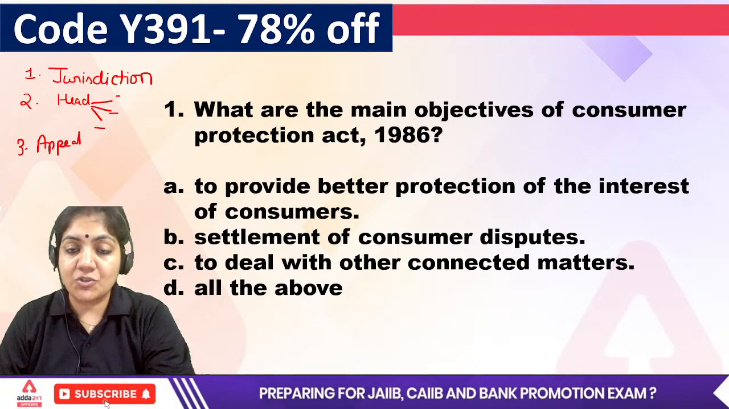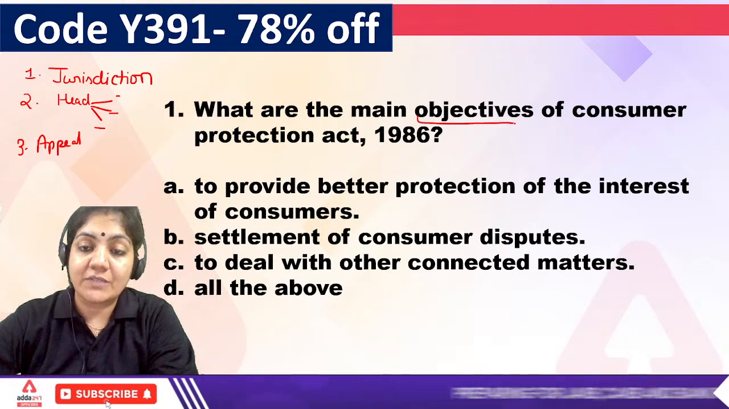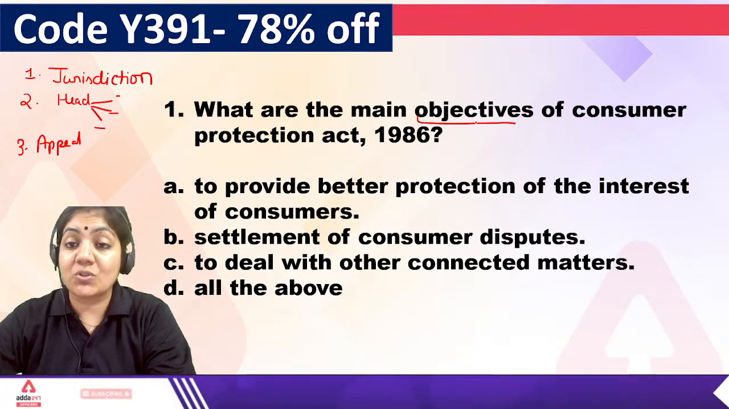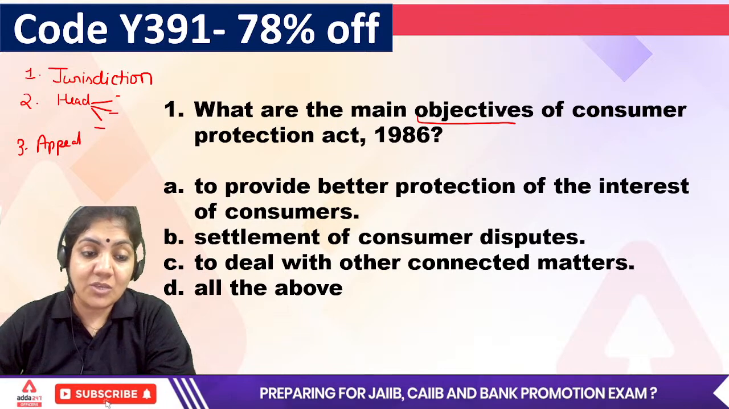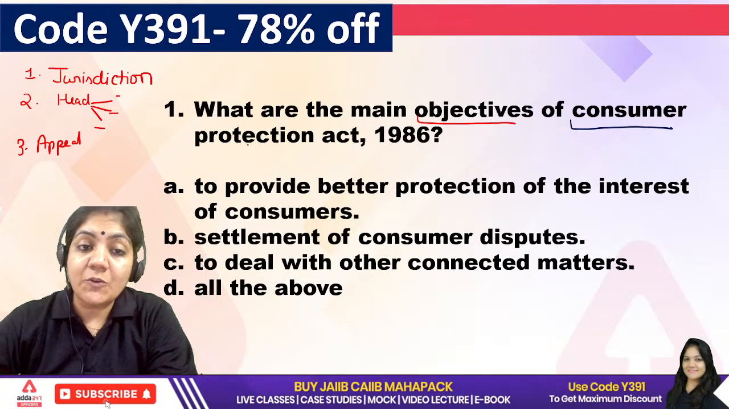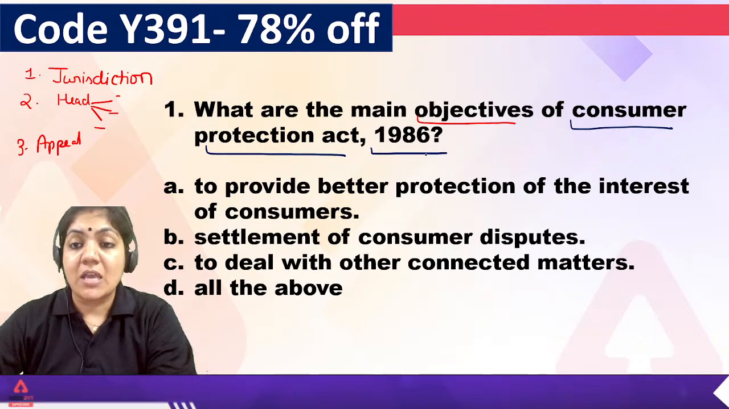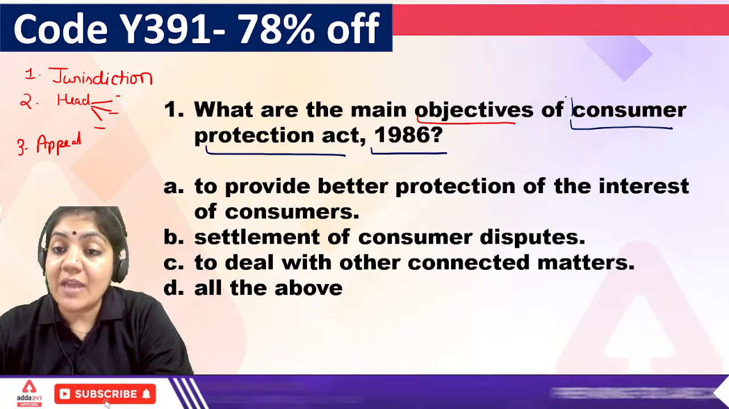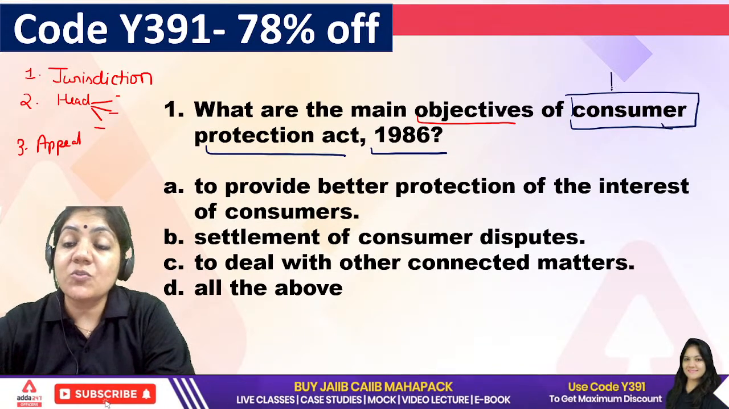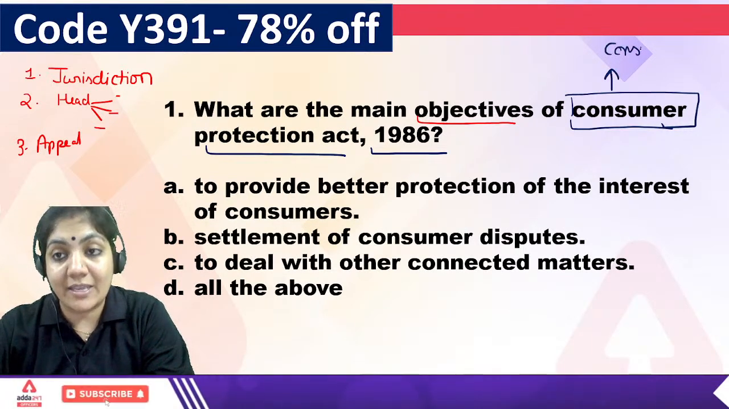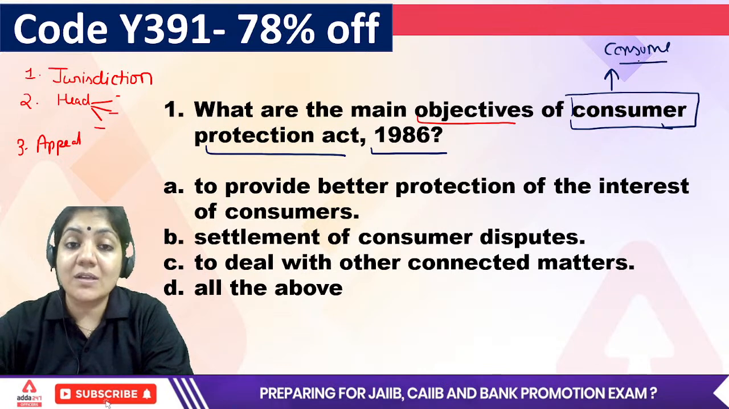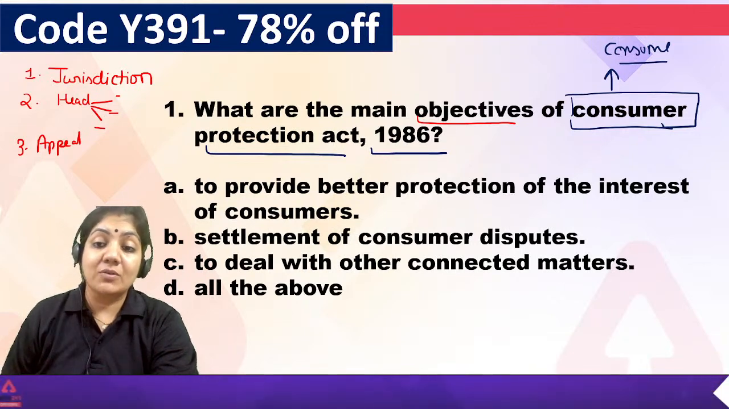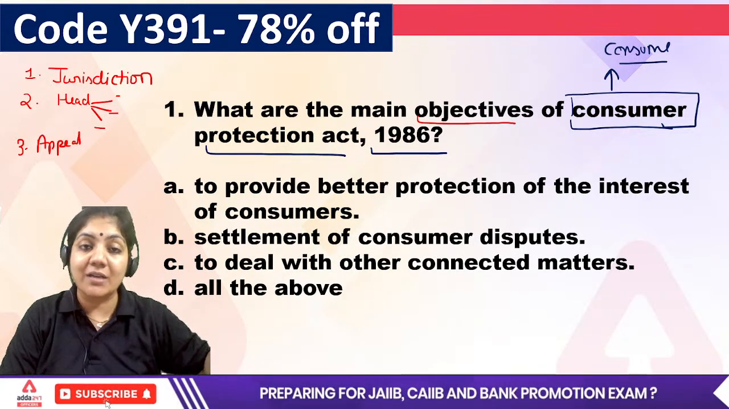In the first question, you basically have to know the objective, and I'm going to tell you one trick so that you can easily understand what exactly the Act wants to say. The Act is the Consumer Protection Act 1986. It means we have to talk about the consumer. Consumer means the person who consumes things. So in the Consumer Protection Act, we have to talk about consumer protection. How can we protect the consumers?